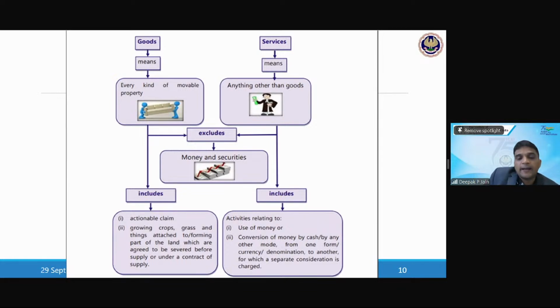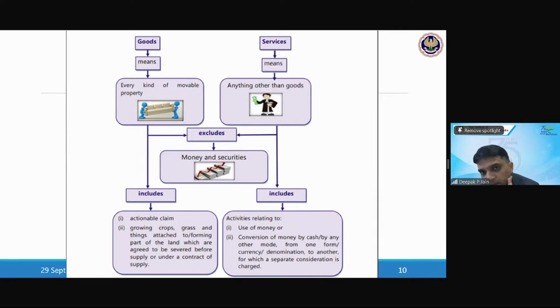Lottery, betting, and gambling is actionable claim. So if you see Schedule 3, all actionable claims are excluded other than lottery, betting, and gambling. If in lottery, betting, and gambling you have won something, then it is treated as supply of goods. So only under actionable claims, lottery, betting, and gambling are covered. Other than that, all other actionable claims are outside the scope of GST. Why? Because it is there in Schedule 3.